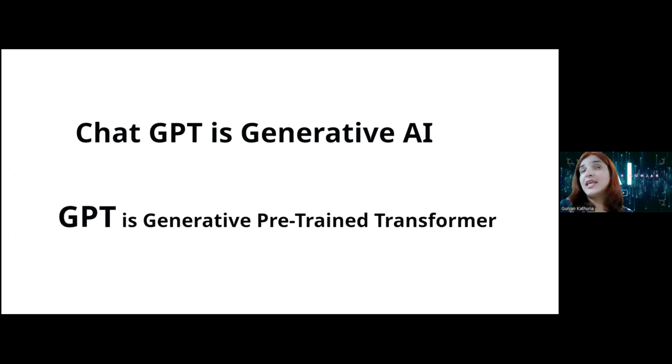Like the example I gave you, I like to study. So it is able to predict, I'm going to, and the last word will be school. It is able to predict the next word based on the context from the previous information. That's the transformer's encoder and decoder aspect.